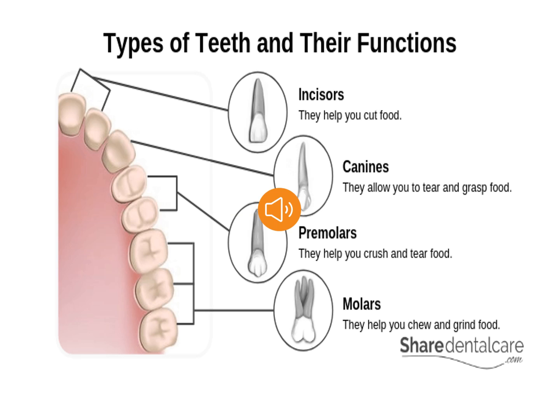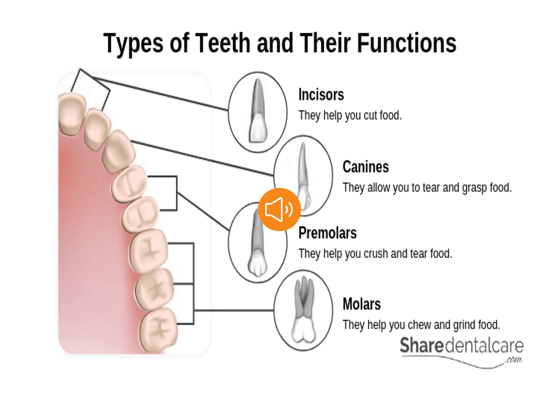Now, in the figure you can see the different types of teeth, the different shapes of teeth and their function. First of all, we talk about incisors. You can see the incisors, they help to cut the food. Next, we have canines. You can see they are very sharp and pointed.